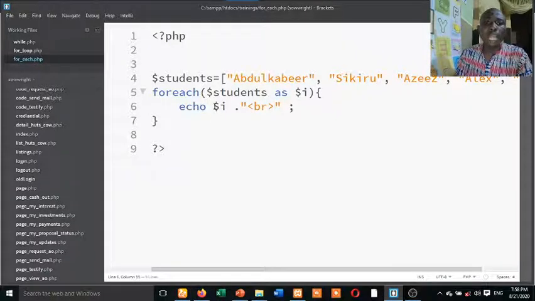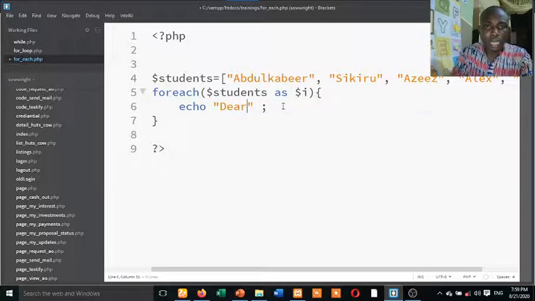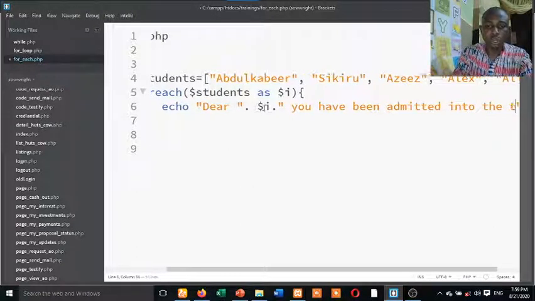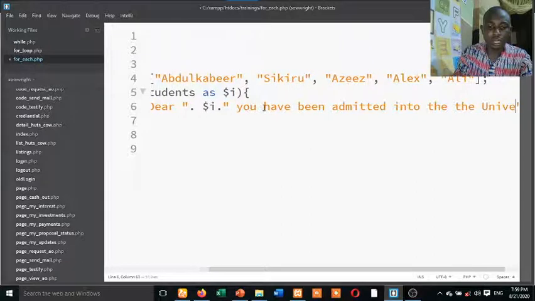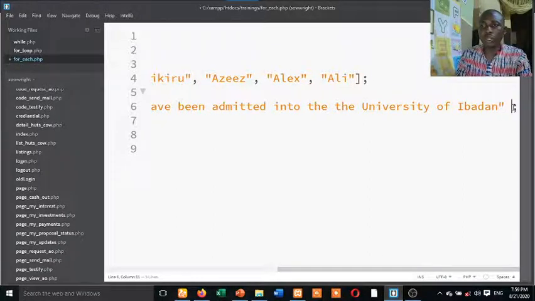Now, how do we print the admission letter? We can now say, let us echo there, concatenate it with variable I. Concatenate again: you have been admitted into the University of Ibadan. You understand? Okay, my semicolon is there.